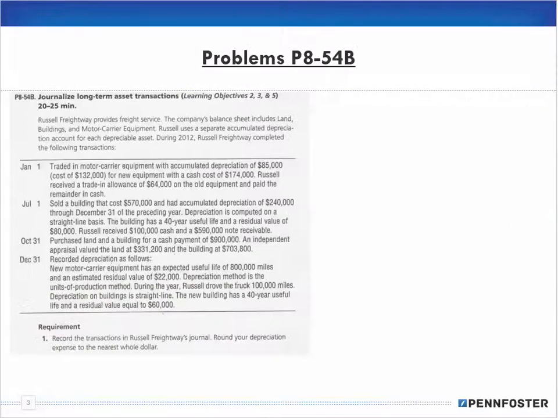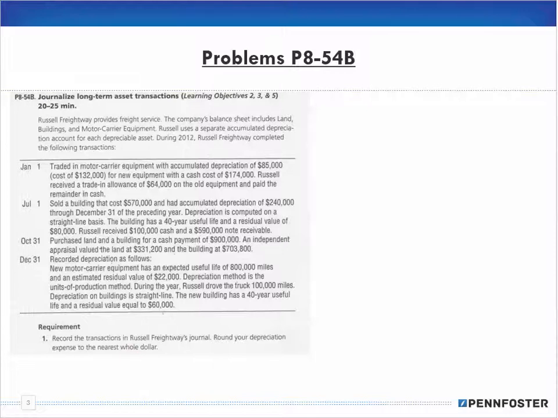All right, so the first problem here is 54, and it says Russell Freightway provides freight services. The company's balance sheet includes land, buildings, and motor carrier equipment. Russell uses a separate accumulated depreciation account for each depreciable asset. During 2012, Russell Freightway completed the following transactions. Number one, record the transactions in the journal, rounding your depreciation expense to the nearest whole dollar.